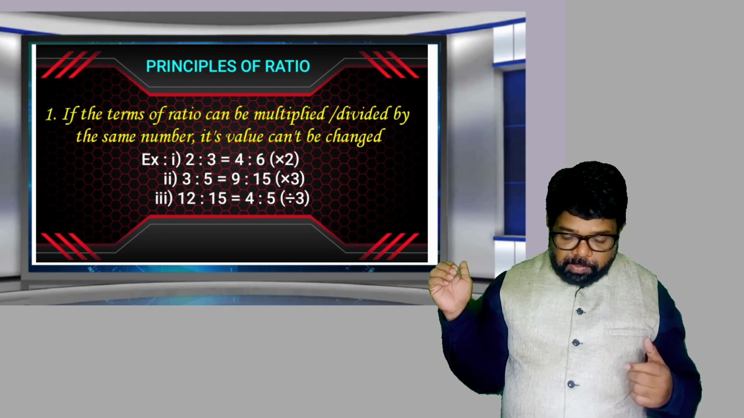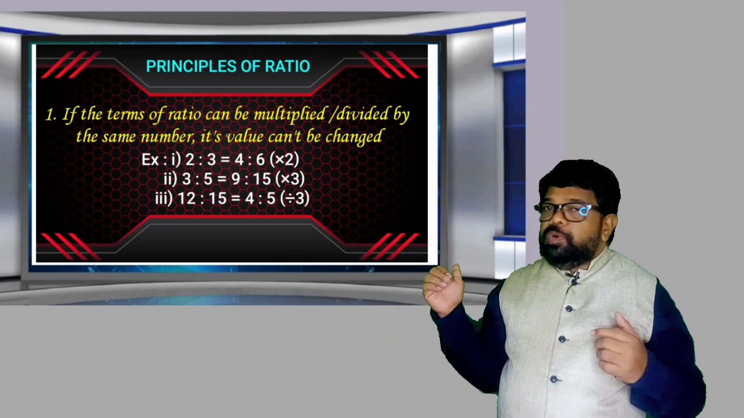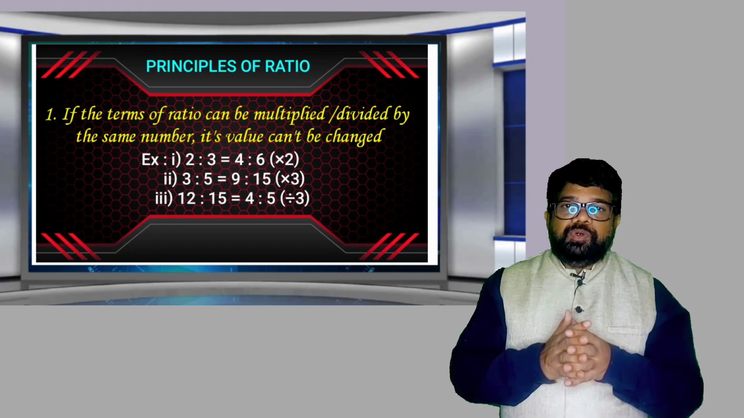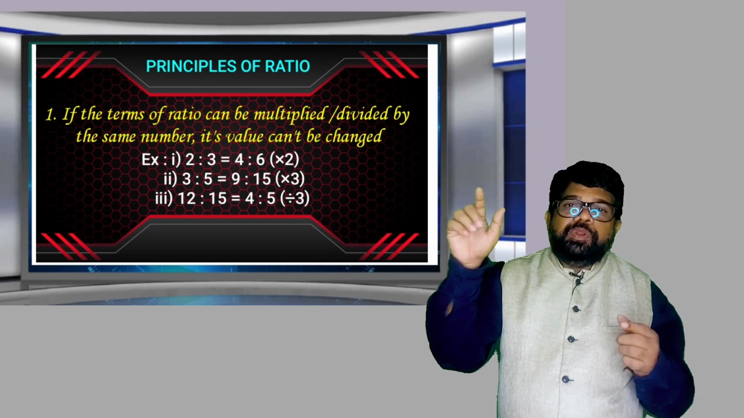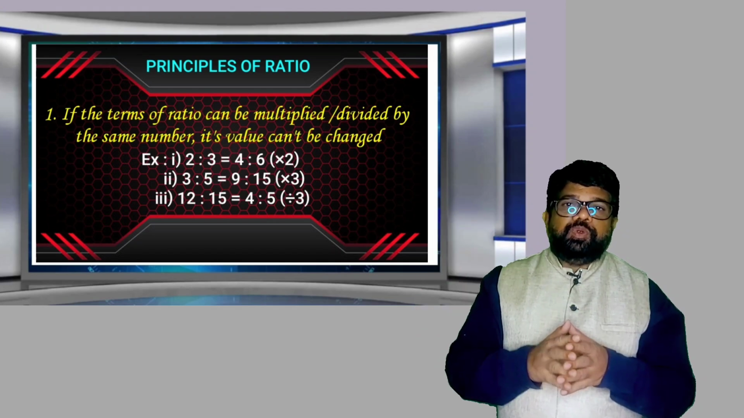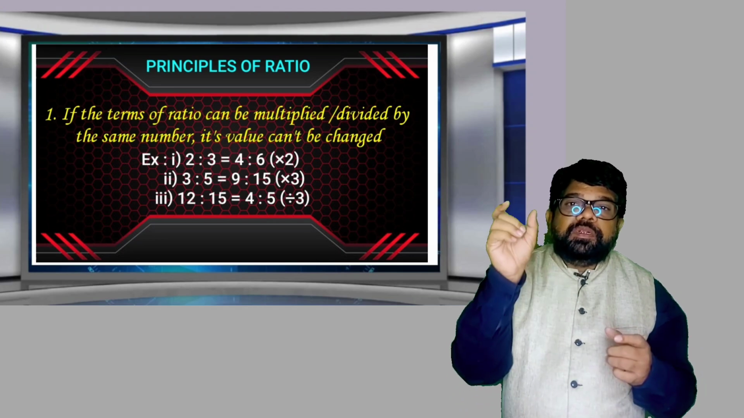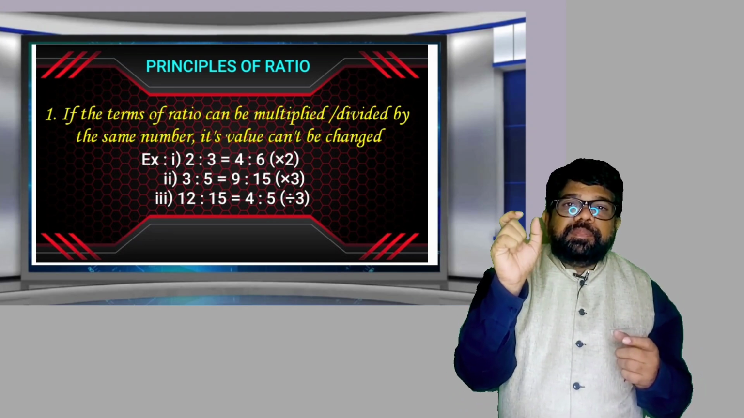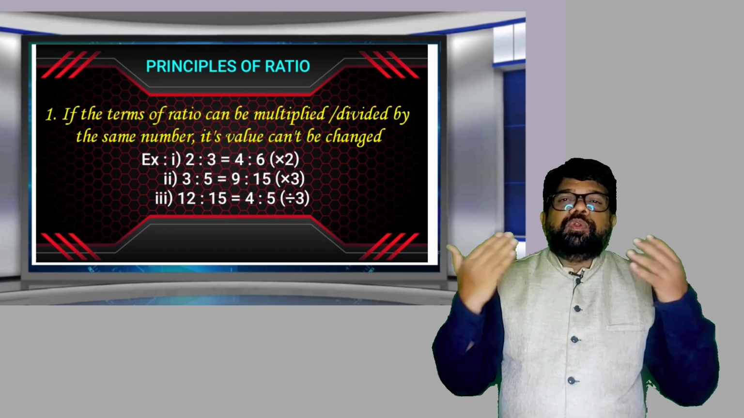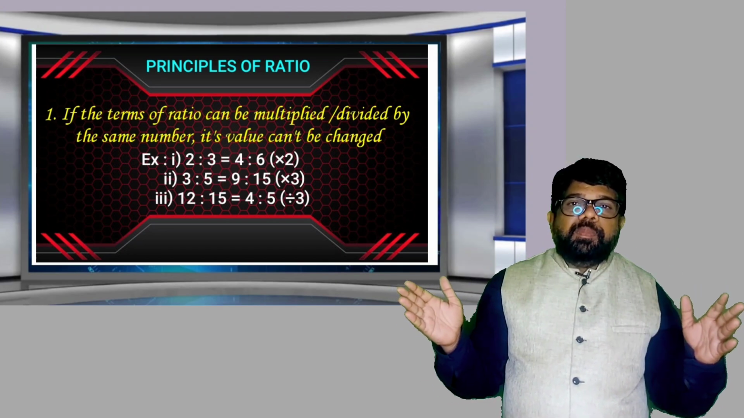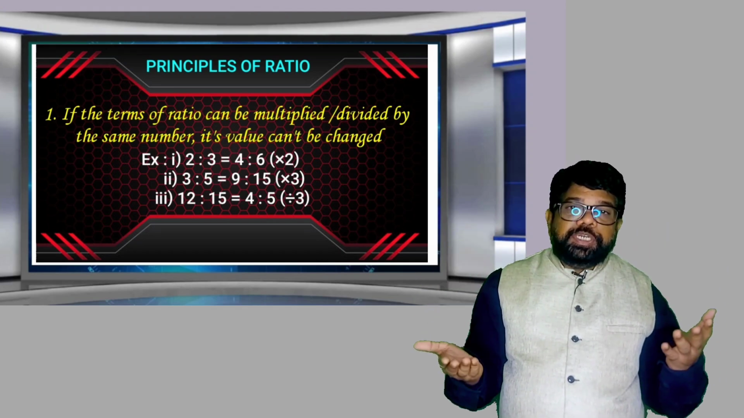Now the first example is 2:3 equal to 4:6. How can you get that one? By multiplying by 2. 2:3, 2 is multiplied by 2, 3 is multiplied by 2. Here the terms of ratio are multiplied by the same number, so its value cannot be changed. Multiply with the same number or divide by the same number, its value cannot be changed.